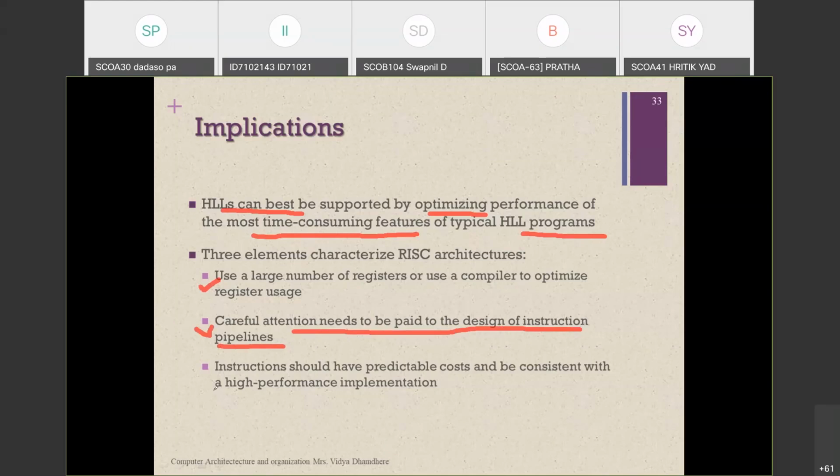And the last one is that whatever instructions we use should be predictable in cost and consistent with a high performance implementation. That means the instructions you are using will give you high performance. These are the three element characteristics used in a RISC processor whenever we use high level programming languages on that processor.